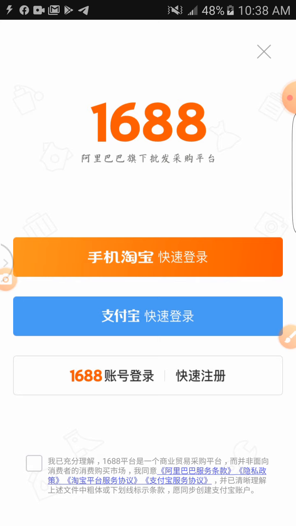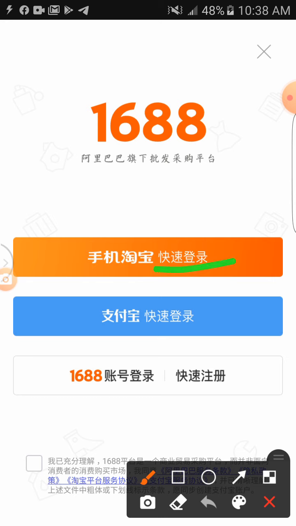Now when you open your 1688 app, these are the things that will show. The only thing that you will not see is this particular one.